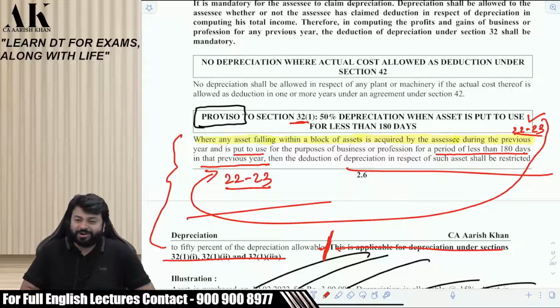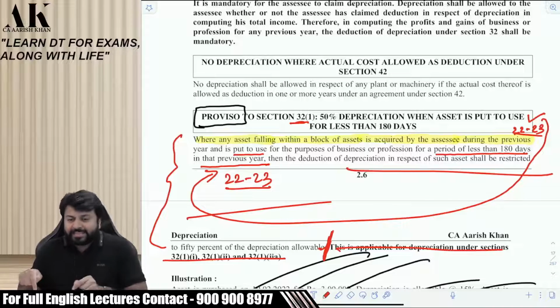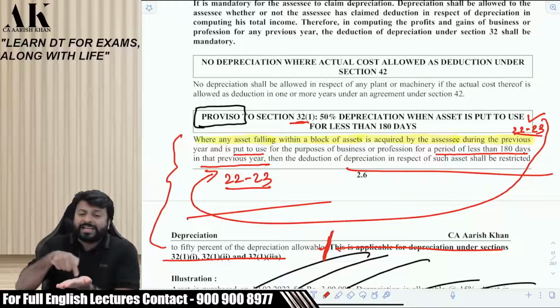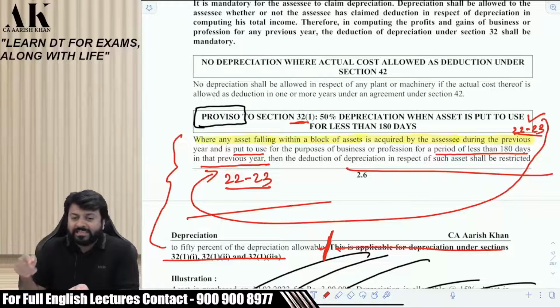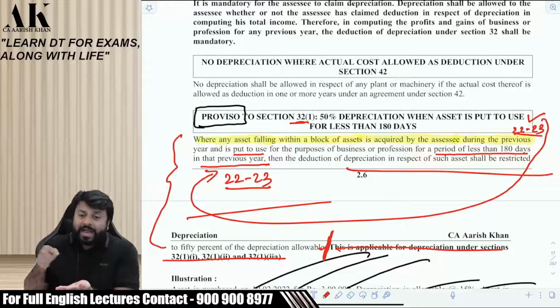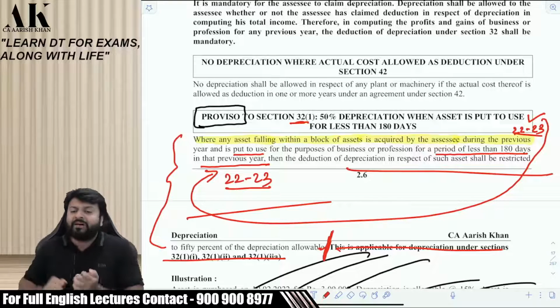I don't know whether you got this point or not. Don't worry, I'll explain in 2-3 ways. Read the section. What does this proviso say, when will the 50% happen? If you acquire in a year and in that same year you put to use for less than 180 days, then it becomes half.